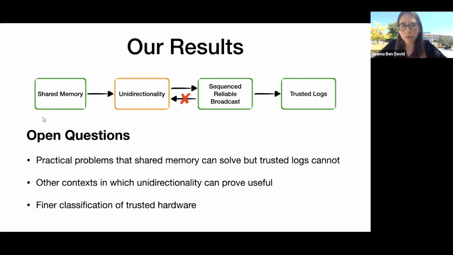We also believe that unidirectionality could be interesting in its own right and could potentially find applications in different contexts. And finally, our initial question was whether trusted primitives all have the same power, and we've shown that the answer is no. But we do believe that there could be a finer classification of trusted hardware mechanisms according to their power.